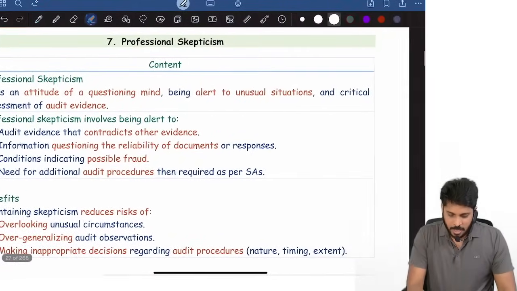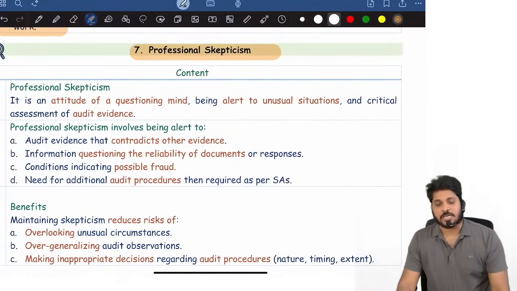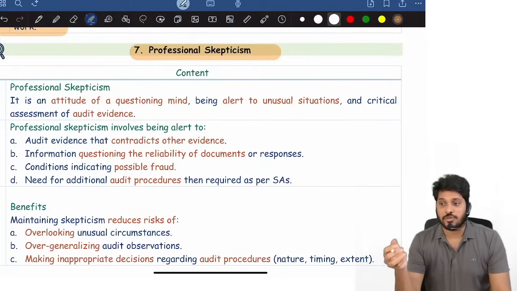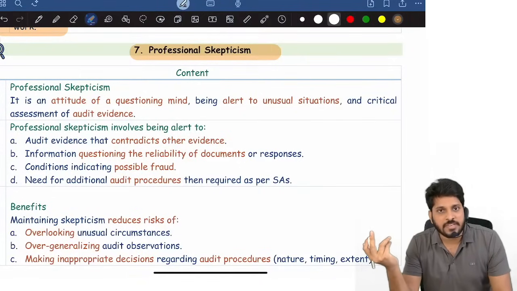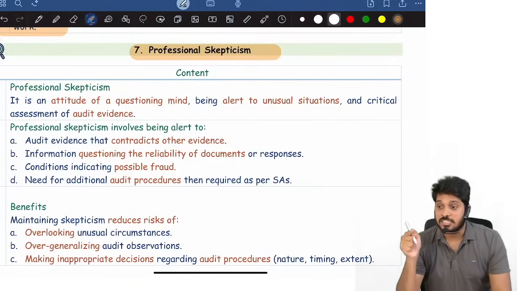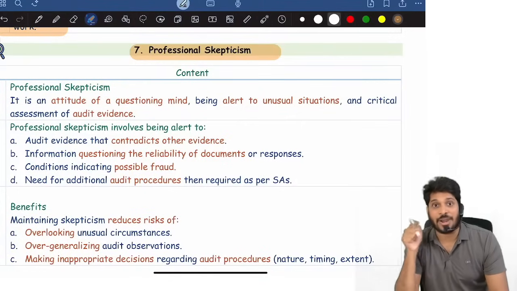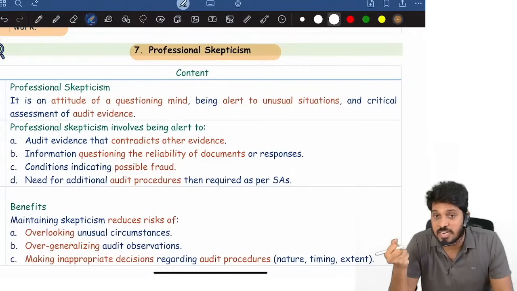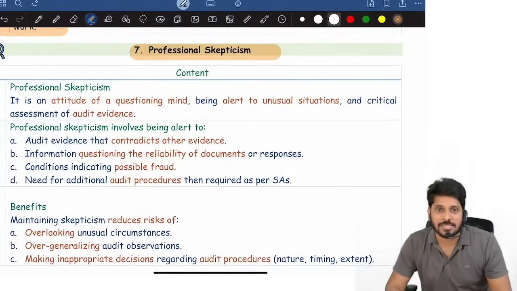Next, the concept of professional skepticism. Skepticism means a questioning mind. Suppose a client is showing you, sir, we have achieved so much turnover, and our profit is so much. Don't believe it blindly. See the records, see the sales, see the purchases. You will not believe the client 100% blindly. Of course, you will not doubt him, but you will not believe 100% of the client's words either. You will have some benefit of doubt, and that attitude is called skepticism.